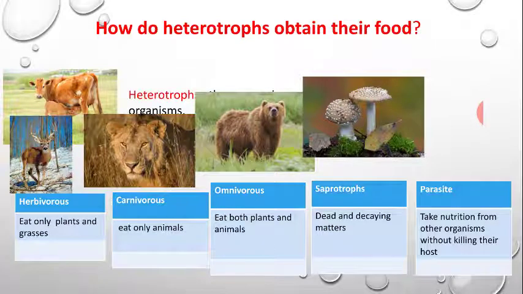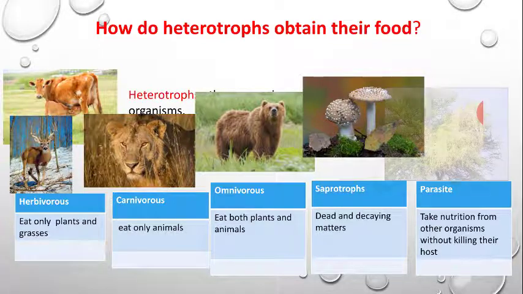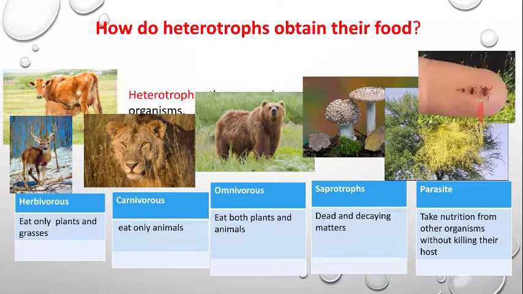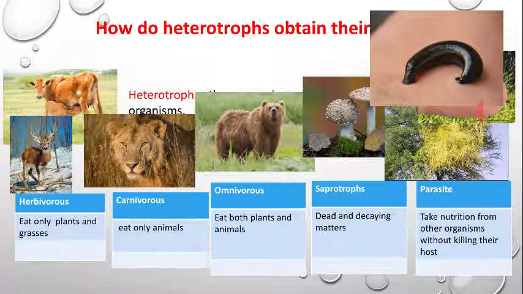Parasites are those organisms which take nutrition from a living organism but without killing them. An example of a parasite in plants is amarbel, cuscuta. Tick in animals, and leeches are also in animals.